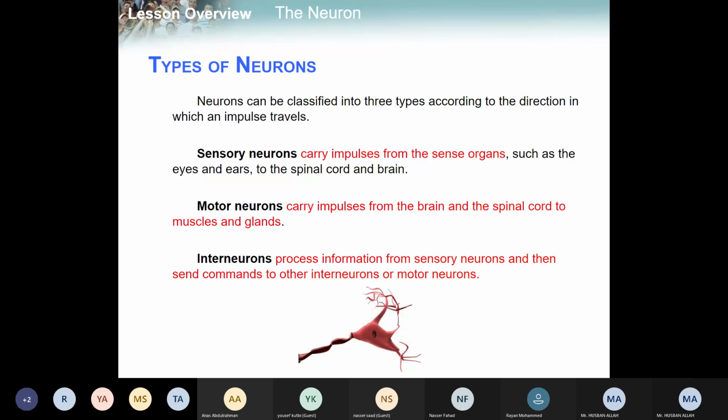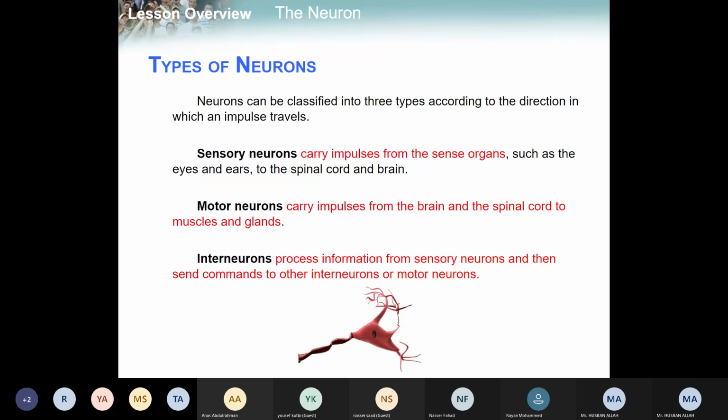Sit straight. If you touch any surface, it is too hot or too cool. So which part of your body will sense it? Let's suppose you touch any surface and it is too hot or too cool. Skin, right? So skin has which neuron? Which type of neuron? Sensory neuron, right? Sensory neuron.